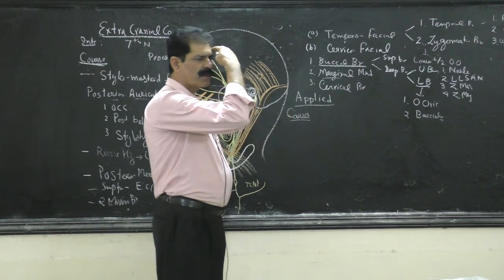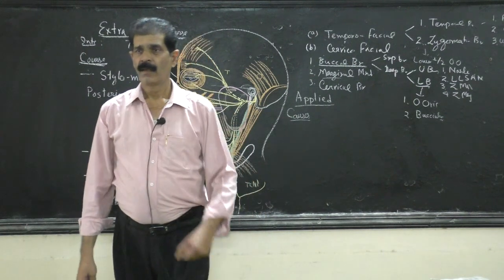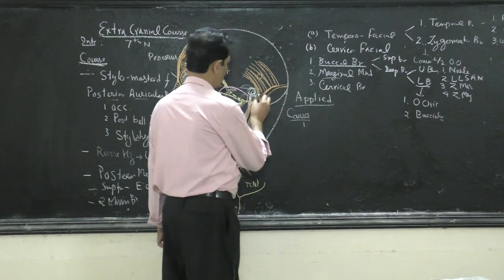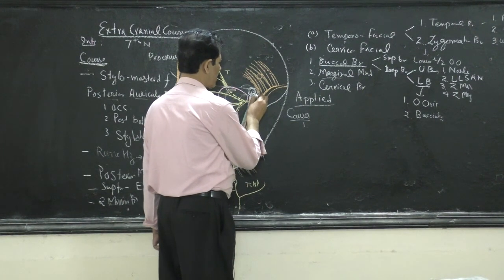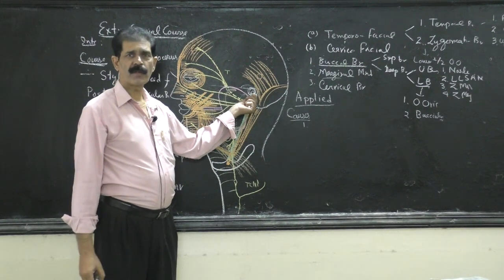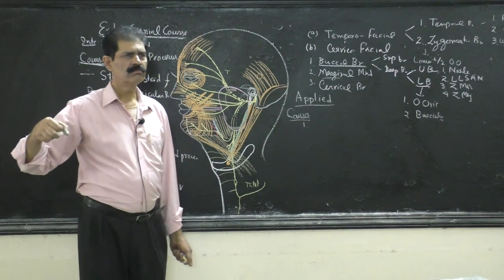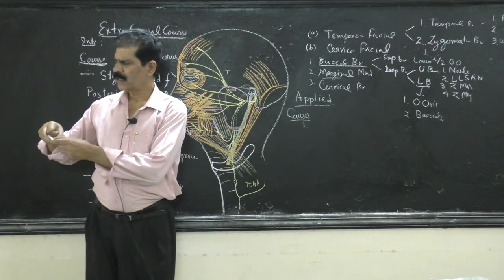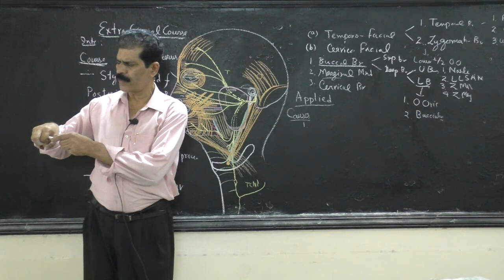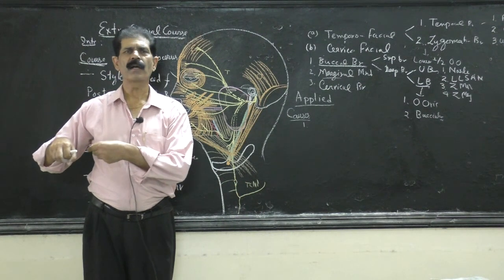What are the causes of Bell's palsy? Number one cause is in the extracranial course, coming from the stylomastoid foramen. If you see it in the skull, the stylomastoid foramen is very narrow, and its diameter is the same as the diameter of the nerve. There is no space for anything to come around it.